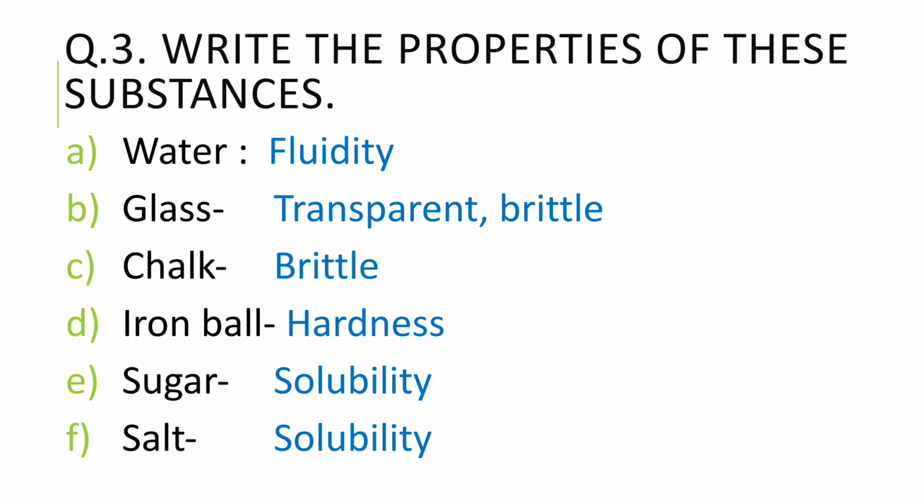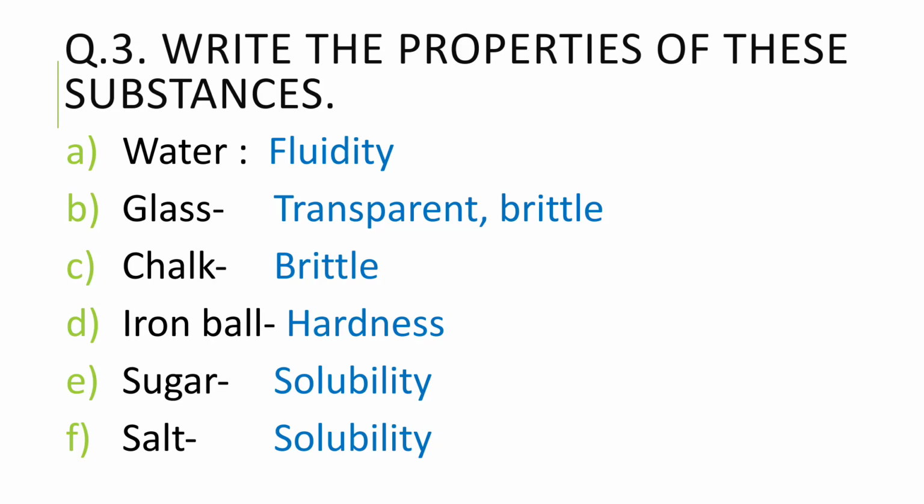Question number 3 is write the properties of these substances. Some substances are mentioned here and you have to write the property associated with that substance. So the first is water. Fluidity is the property which is concerned with the water. Glass. Glass is transparent and brittle. Brittle means it can break down into two pieces easily. So that is brittleness. So transparency and the brittleness is the property which is associated with the glass. Chalk. Chalk shows the brittle. Brittle means it can break easily.